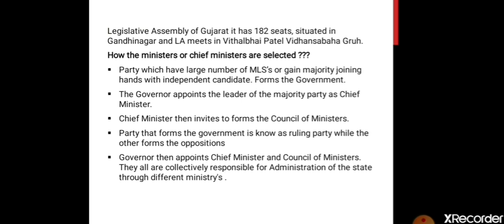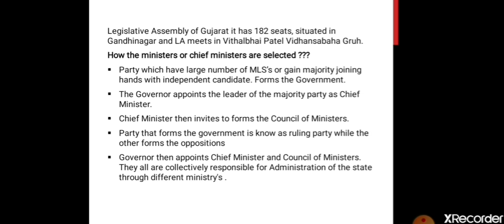182 representatives. And this Legislative Assembly of ours is situated in the capital of the state, that is Gandhinagar. And this Legislative Assembly meets in Vittalbhai Patel Vidhan Sabha Gruh. So the area where they sit to discuss things for the people who have elected them is known as Vidhan Sabha Gruh, and the name of that Vidhan Sabha Gruh is Vittalbhai Patel Vidhan Sabha Gruh.